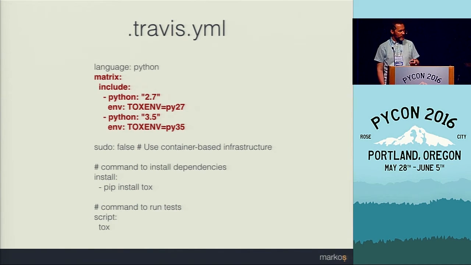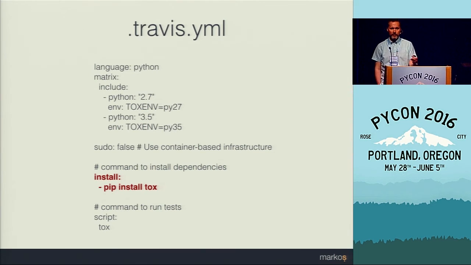So once we've taken care of this, we also need to take care of setting up the environment. Since we delegated more or less everything to Tox, we just need to install Tox itself with pip install tox. And once it's installed, we need to specify commands to run. And for us, again, this is just running tox as it is.